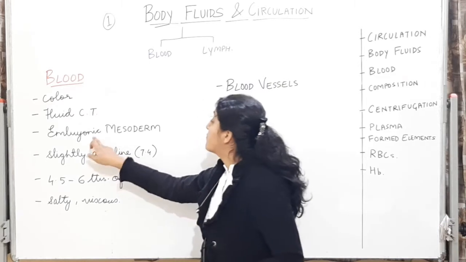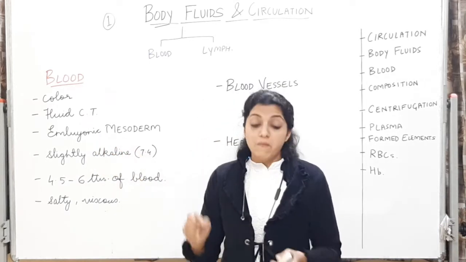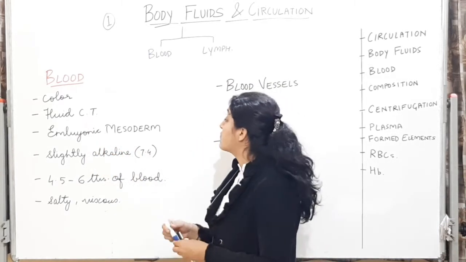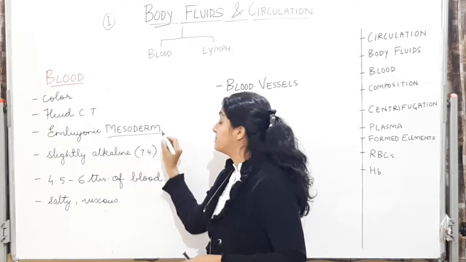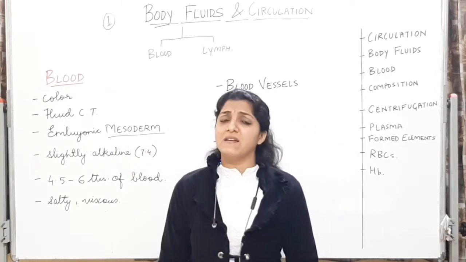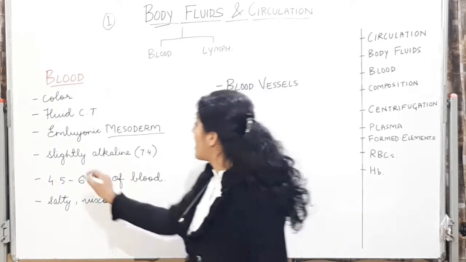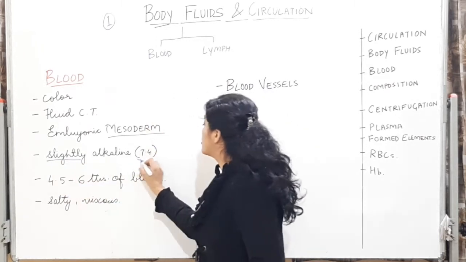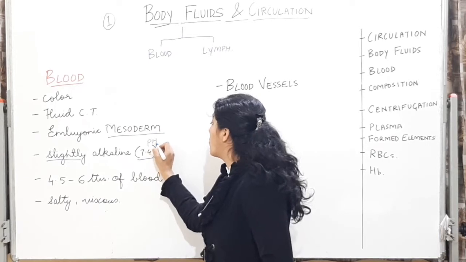Then it is derived from embryonic mesoderm. Important MCQ: blood is derived from embryonic mesoderm. This you have to remember. Then it is slightly alkaline. Why are we using the word slightly? Because uska pH is around 7.4.